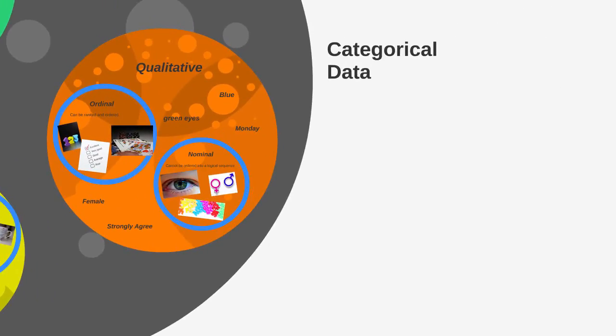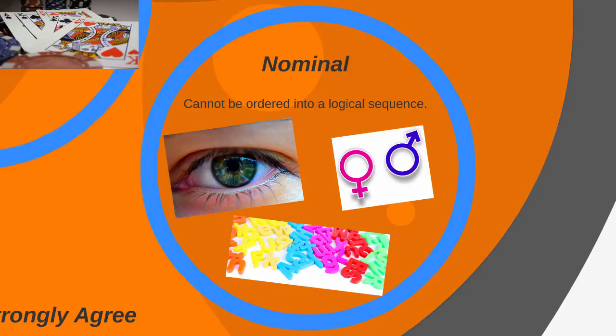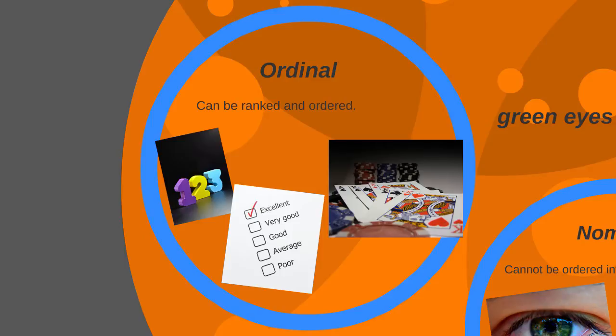The other form of data is categorical data. In the research world, we refer to this as qualitative data. Categorical data can be nominal or ordinal. Nominal data means it cannot be ordered into a logical sequence. Some examples of this data are eye colour, gender, nationality, or text data such as descriptions about people, places, or things. The other form of categorical data is known as ordinal data, which means it can be ranked or ordered into a logical sense. For example, numbers, a scale of attitudes or grades, a deck of cards, or performance.